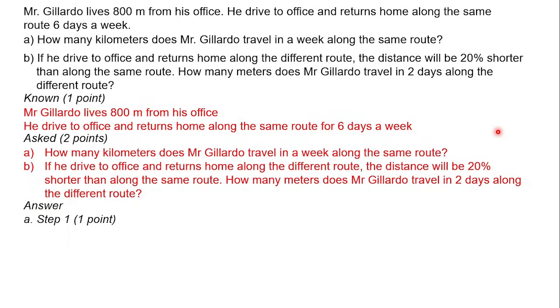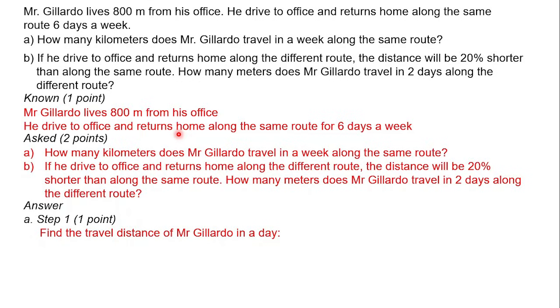Now, let's answer it. So for the first question, for part A, it can be solved in some steps, not more than one step. But let's find the solution for step 1. So step 1, just find the travel distance of Mr. Gilardo in a day. As you see here, it is said that Mr. Gilardo drives to office and return. So in this case, he will travel 2 times, right?